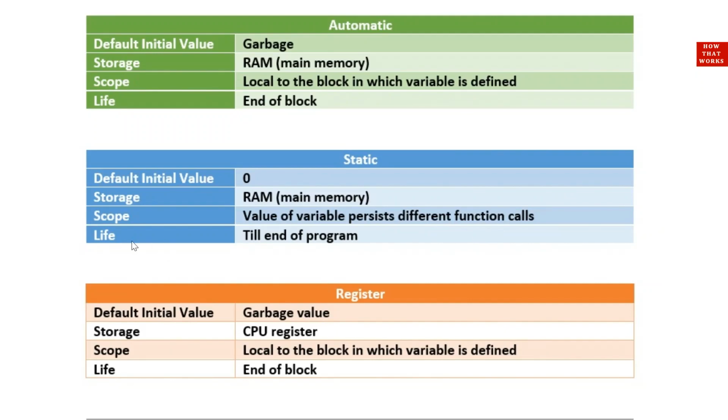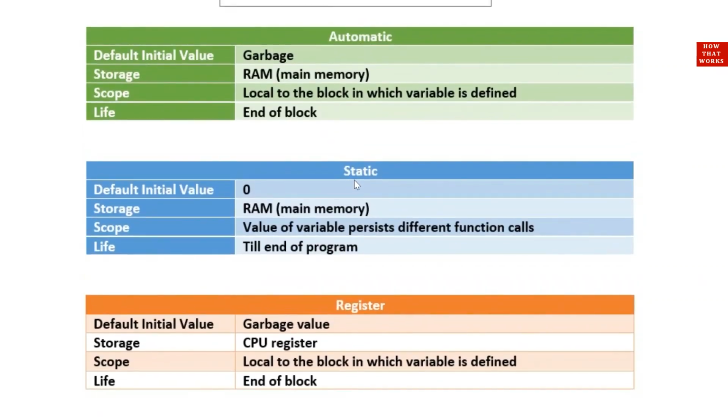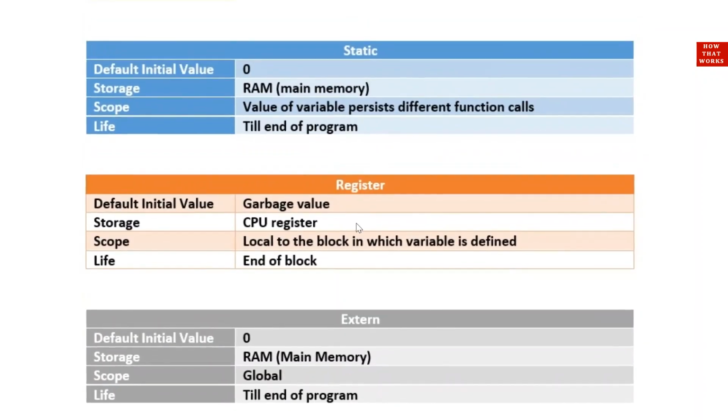And then life. The life of the variable is till the end of the program. When the program finishes, only then the value of the static variable lasts or finishes. So this is a very important storage class, that is static. Automatic is by default, then another is static. Now third one is register. Register storage class. Its default value is also garbage value. When we don't assign any value to a variable, then it takes a garbage value.